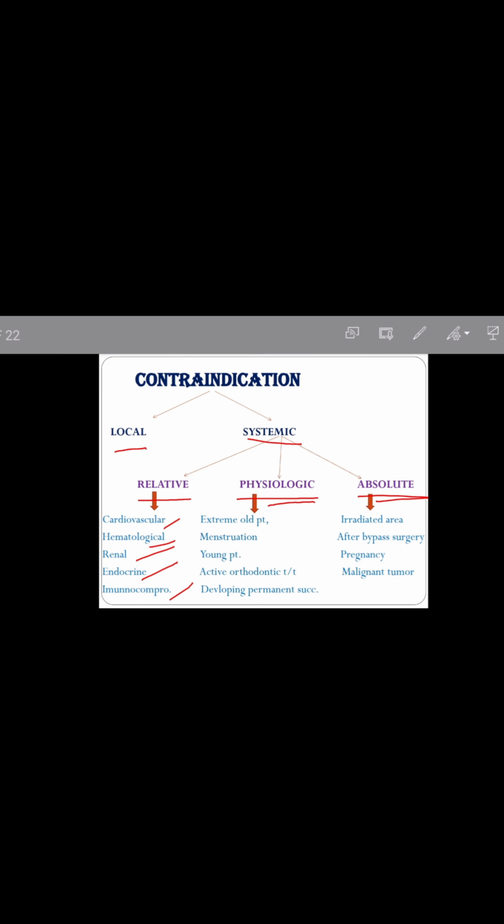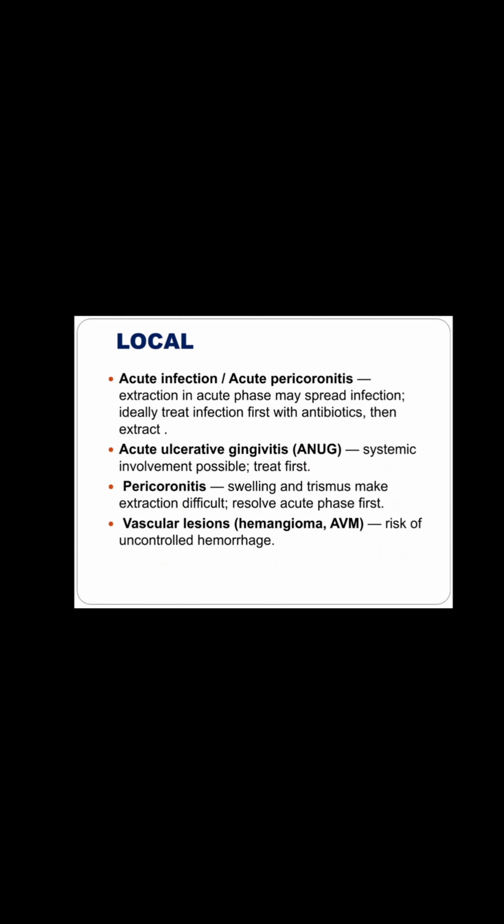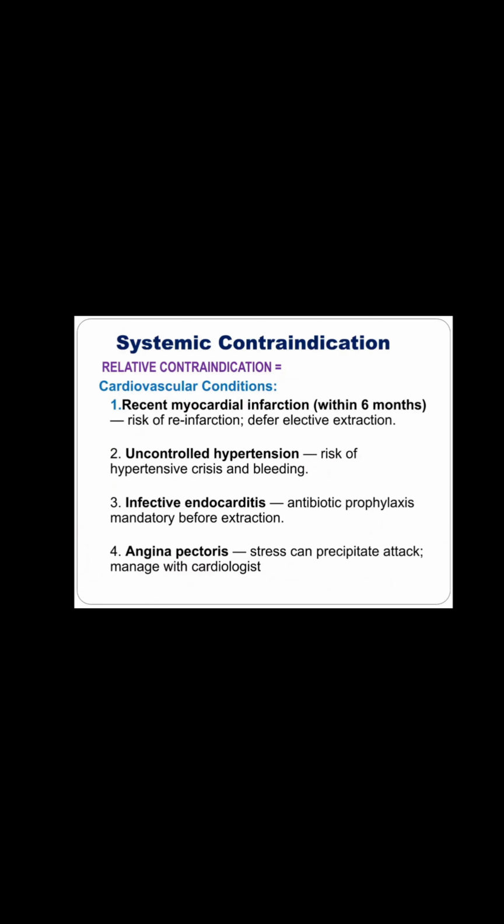In relative contraindication, there are some cardiovascular, hematological, renal, endocrine, and immunocompromised conditions in which extraction is contraindicated. Let's see all these conditions one by one. Let's start with the cardiovascular condition. First is recent myocardial infarction within 6 months. There is a risk of reinfarction, so extraction is contraindicated.